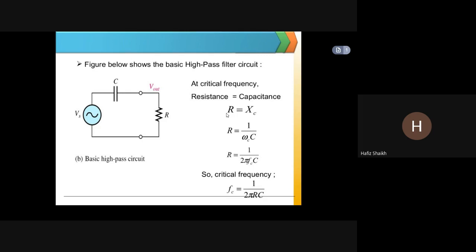Again, for high pass filter, at critical frequency resistance is equal to capacitive reactance. Same is the formula for critical frequency.